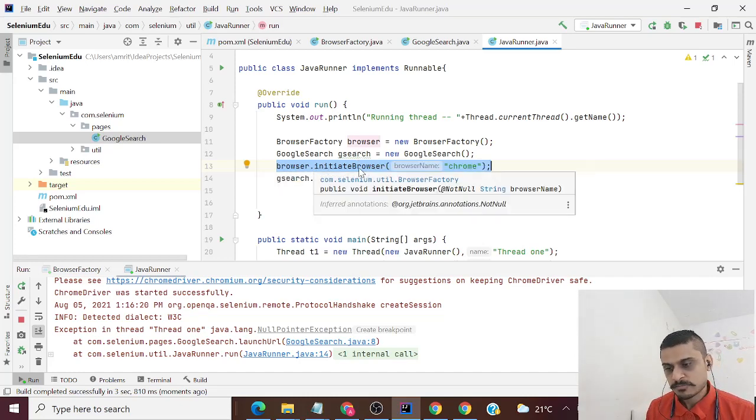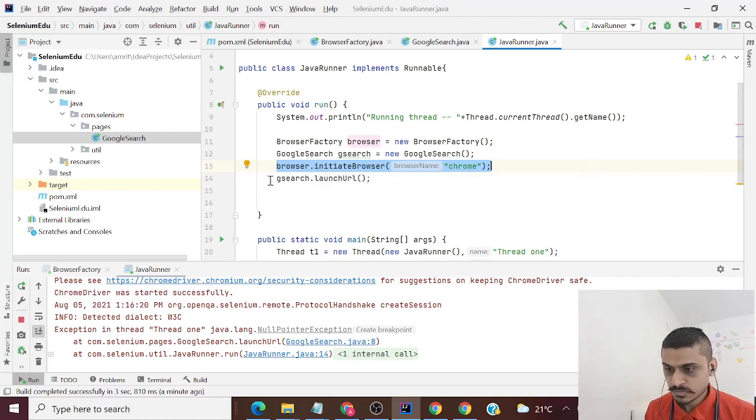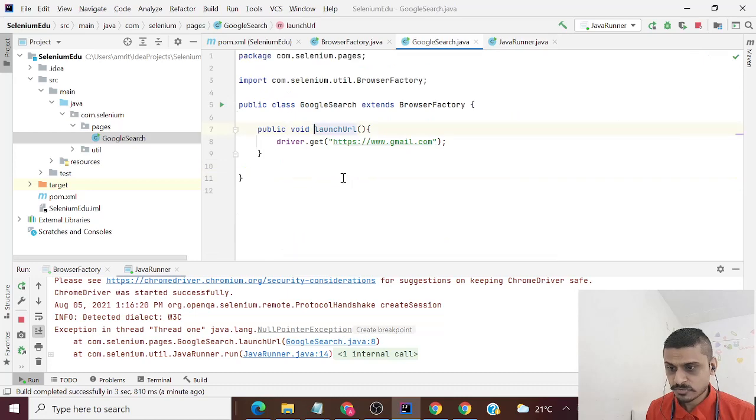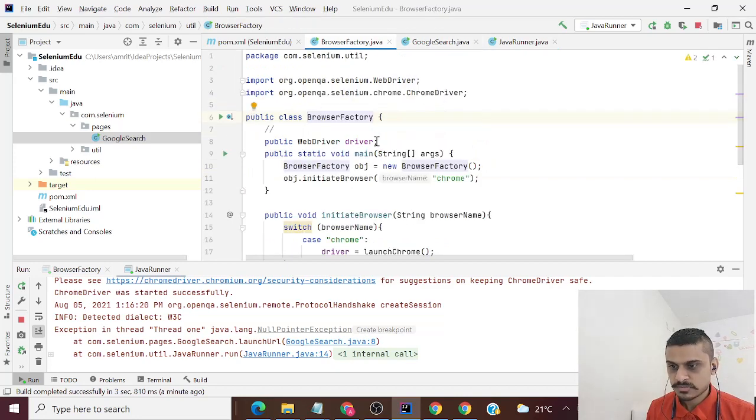My browser is there in the memory, it has got some hash code, but as soon as I come to launch URL, though this Google search is extending browser factory, driver would be null because it's a global variable over here, and when it is extending it, the driver will be null. It doesn't have a value, right? Because we are not using that. The driver object has been created on the instance of browser factory class.